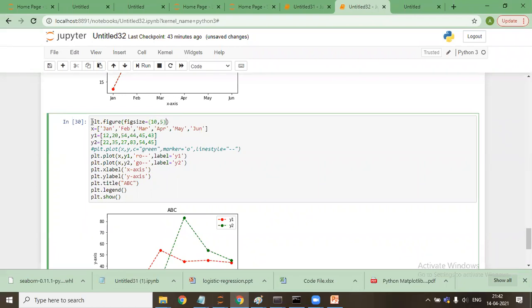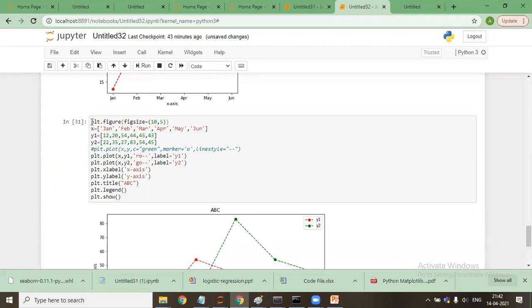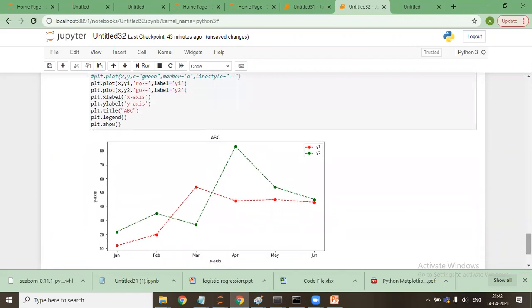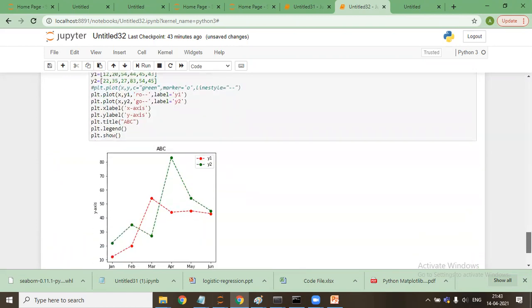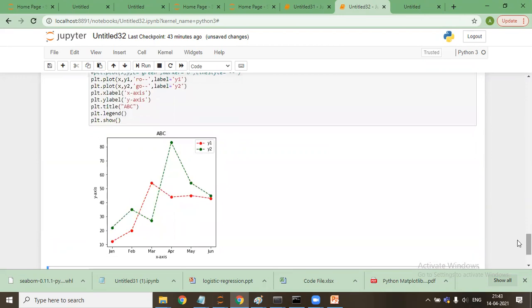So it will define the figure size in advance. If I say 5 by 5, this will reduce it to a square kind of format. It is not actually a square, but similar to that. So it will reduce the size in the length and the breadth.